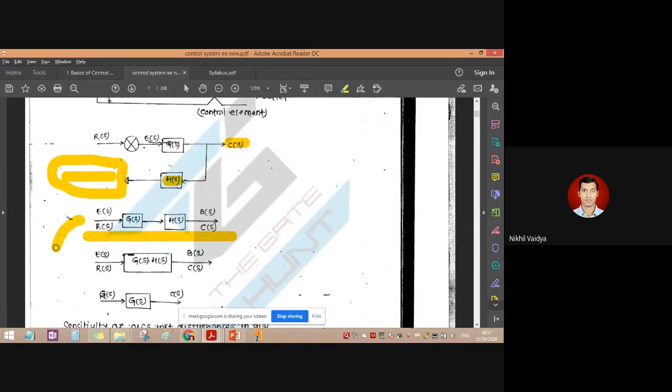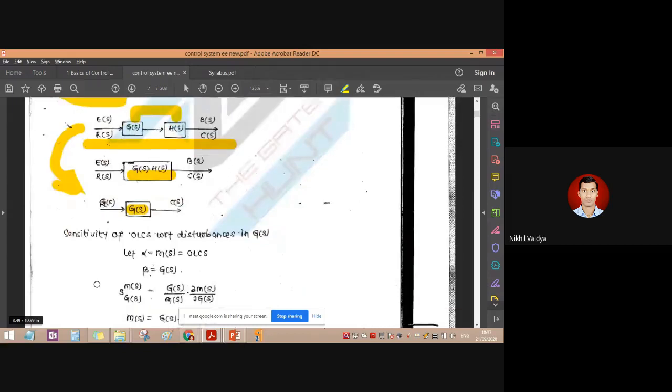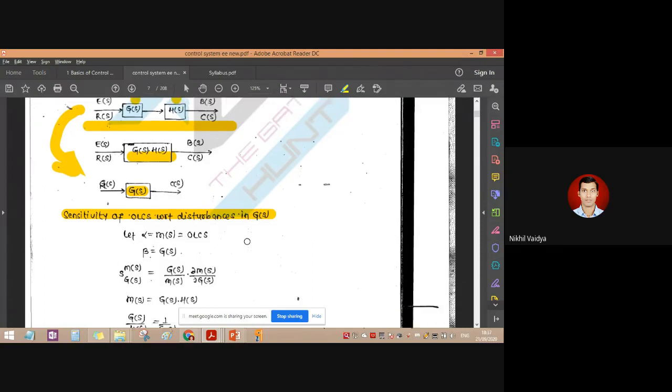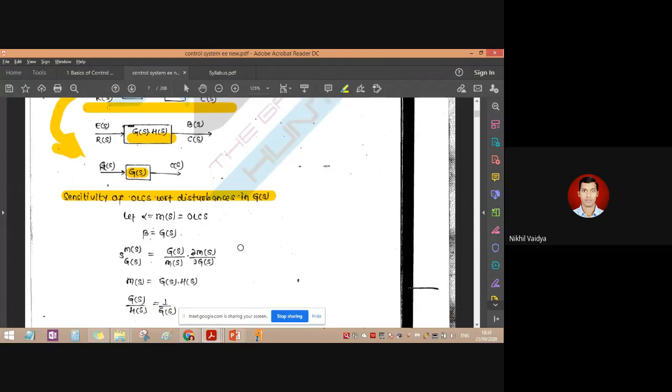Now this can be reduced to this with the help of block diagram reduction rules. So G(s)H(s) will be written here, and this is G(s). Sensitivity of the open loop transfer function with respect to disturbance: now they are just trying to calculate the sensitivity of the open loop transfer function with respect to the disturbance, that is, what disturbance is being carried inside the system. Based on that it will be calculated.